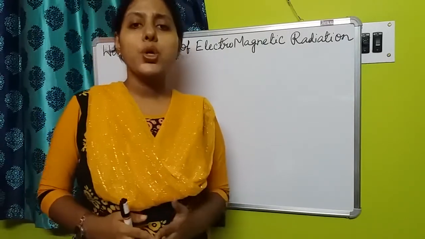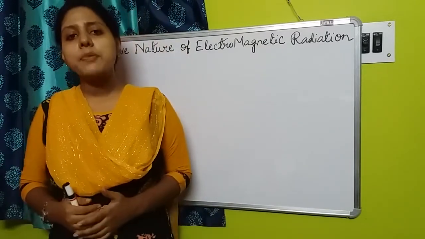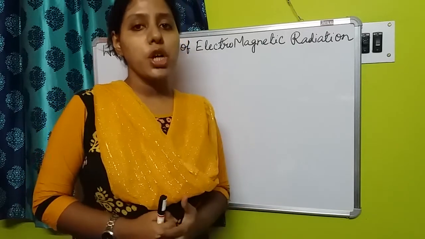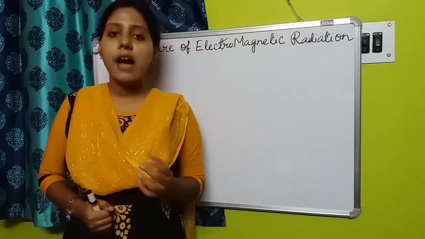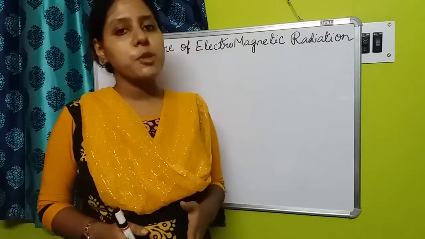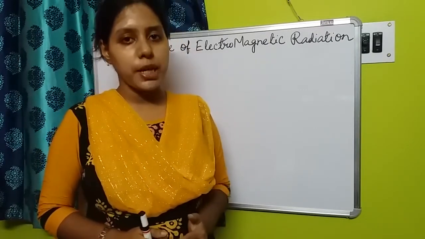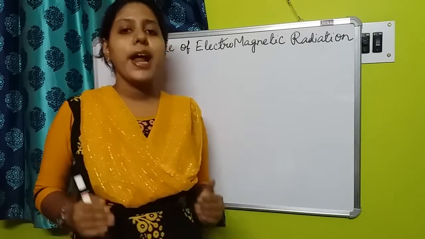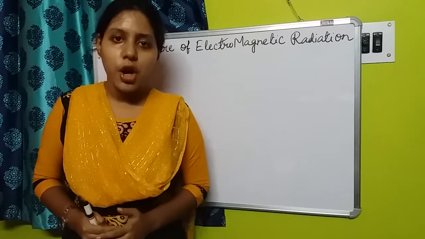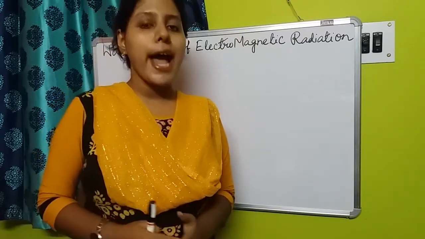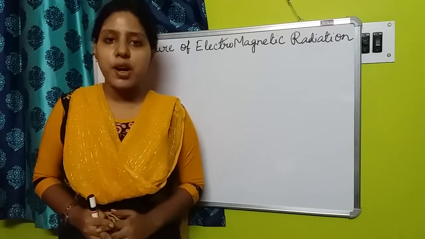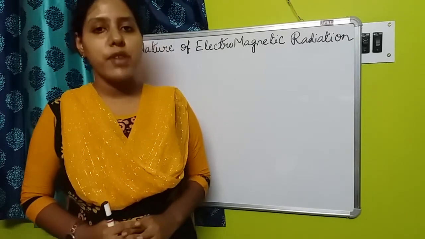Because we could describe different types of experimental facts like the propagation mode of light, after that diffraction, interference. This could be explained by using the wave nature. But different experimental facts like black body radiation, photoelectric effect or atomic spectra could not be explained satisfactorily by using the wave nature.